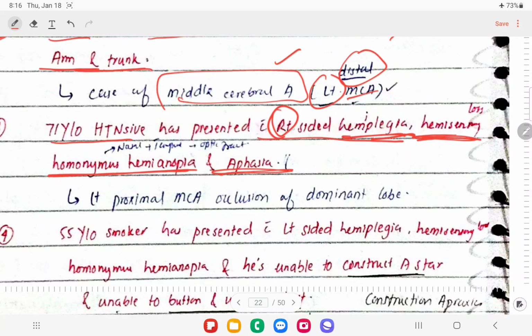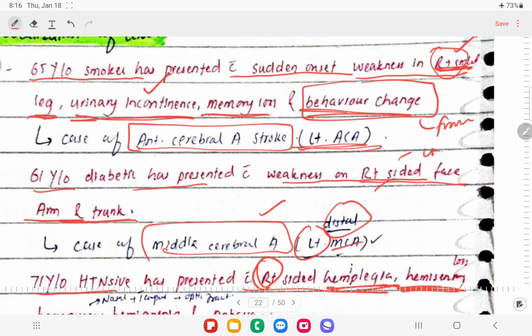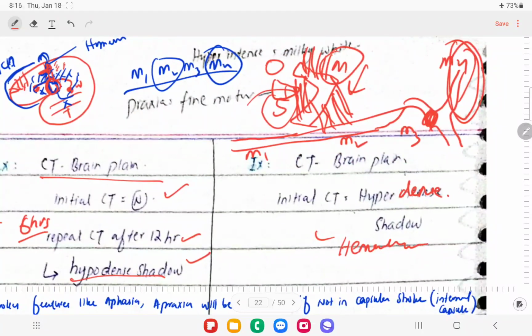Since the lesion is on the right side, left-sided arteries will be involved, and this is a proximal middle cerebral artery occlusion. Why is it so? Because if we occlude this artery from here, these vessels also get involved. So the patient will be having hemiplegia plus hemiparesis, right?